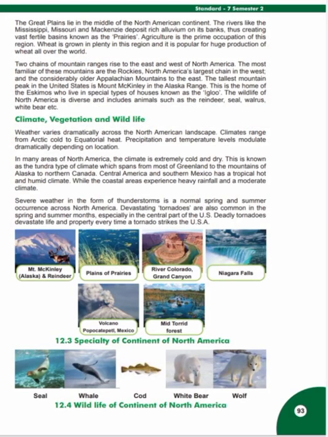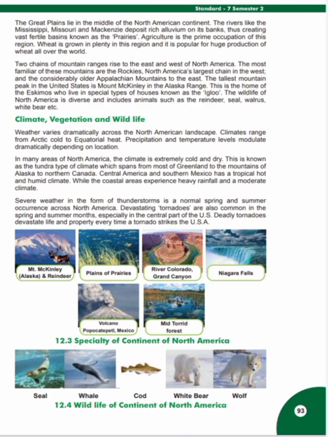The Great Plains lie in the middle of the North American continent. The rivers like the Mississippi, Missouri, and Mackenzie deposit rich alluvium on its bank, thus creating vast fertile basins known as the prairies. Agriculture is the prime occupation of this region. Wheat is grown in plenty in this region, and it is popular for huge production of wheat all over the world.